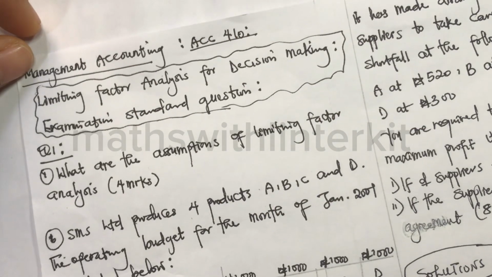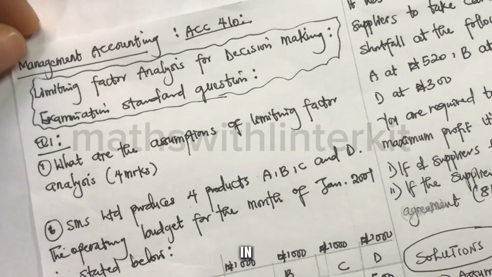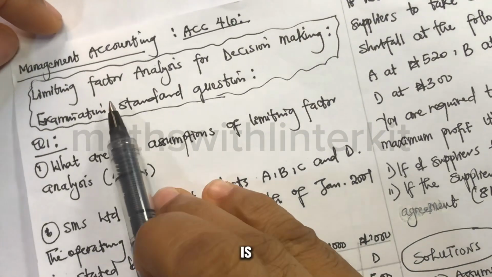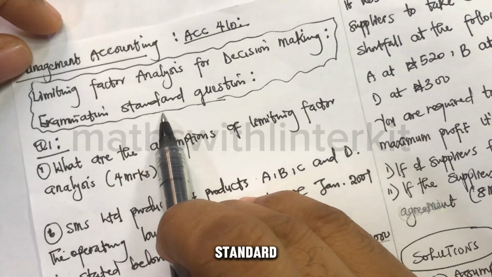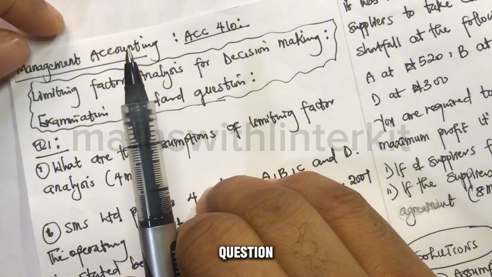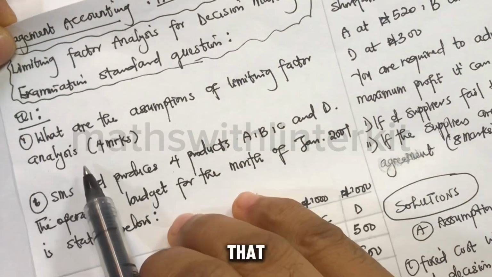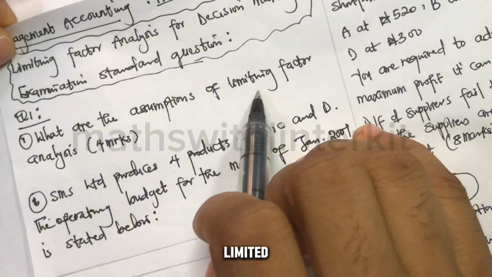Hello viewers, let's take a look at a question in management accounting, which is limiting factor analysis for decision making. So this is an examination standard question. It is from the past question. So question 1 states: what are the assumptions of limiting factor analysis?